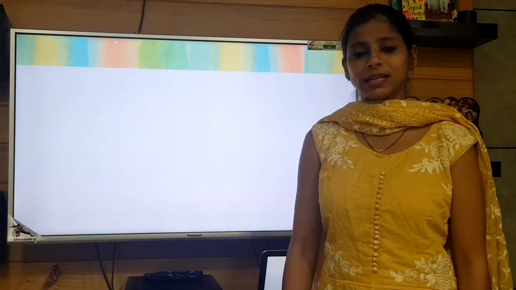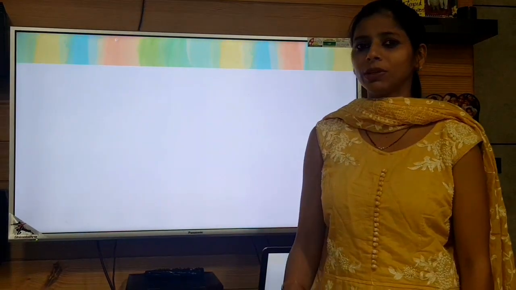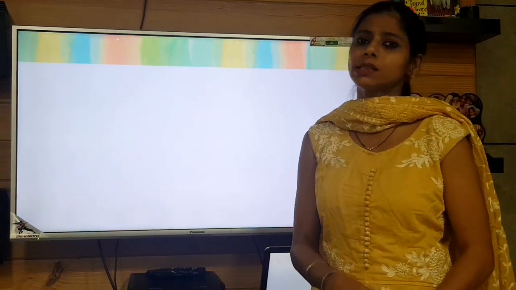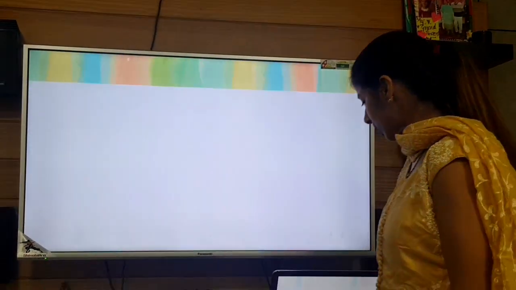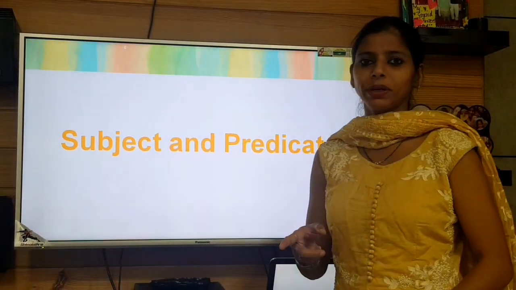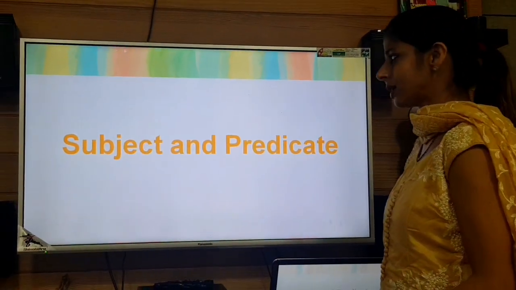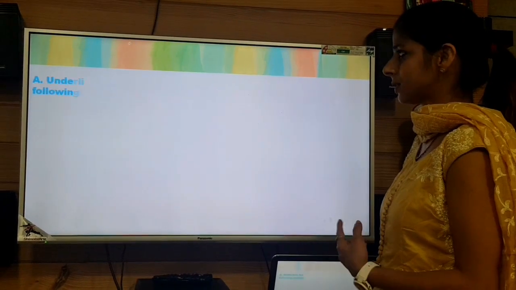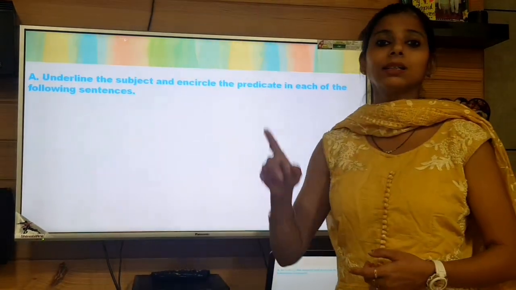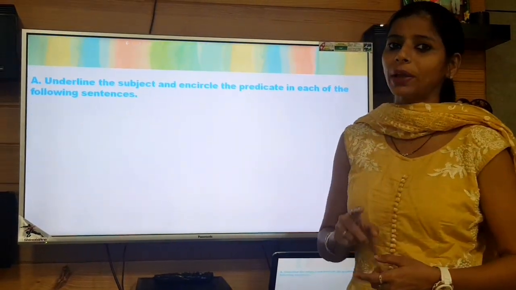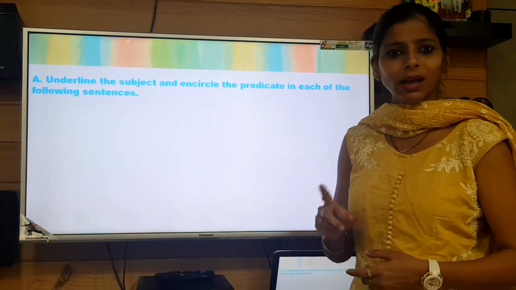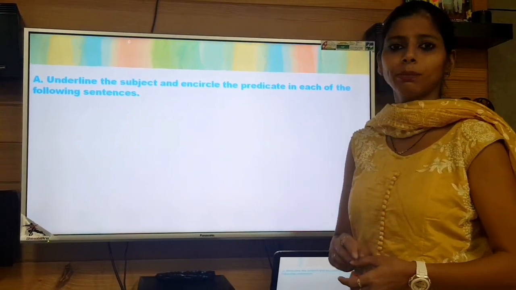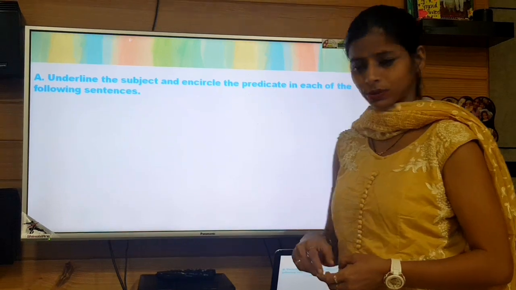As we have covered the chapter on subject and predicate in our previous class, so today we will be taking up the exercises of that chapter. The topic was subject and predicate, and here we are taking up the exercise, right? This will be exercise A, and that is on page number 12 in your book. I am repeating, on page number 12 in your book, right?